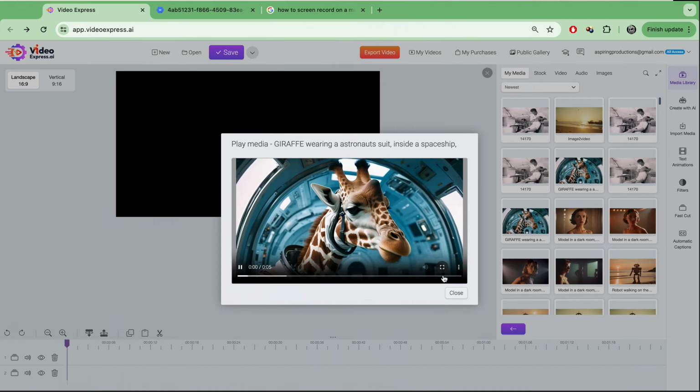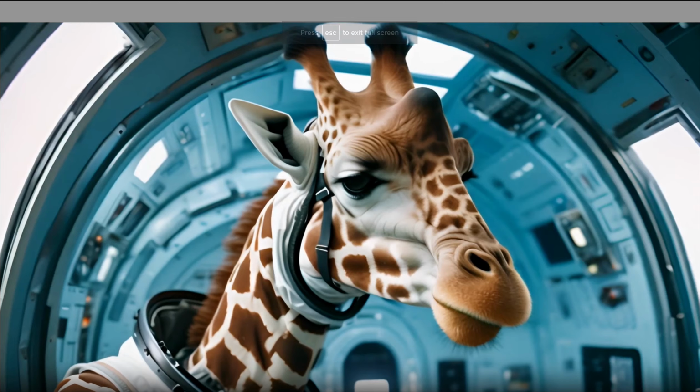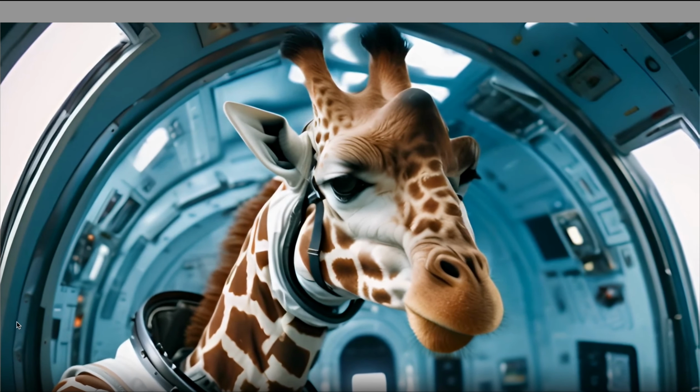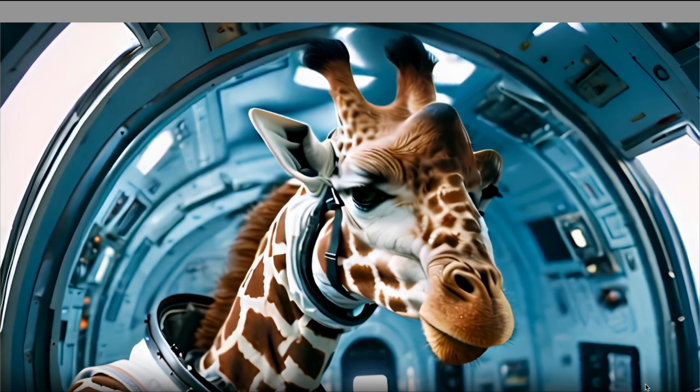Okay. Wow, now that is pretty crazy. That's my little giraffe in outer space. My giraffe astronaut in outer space.